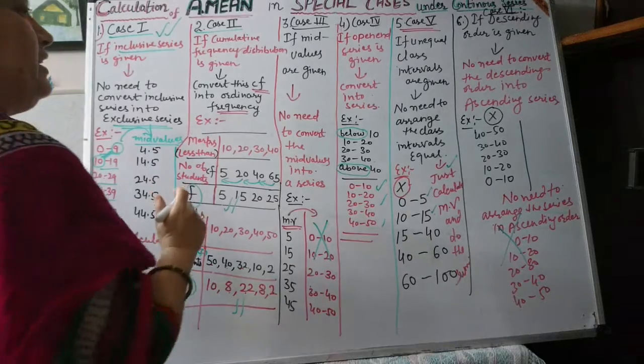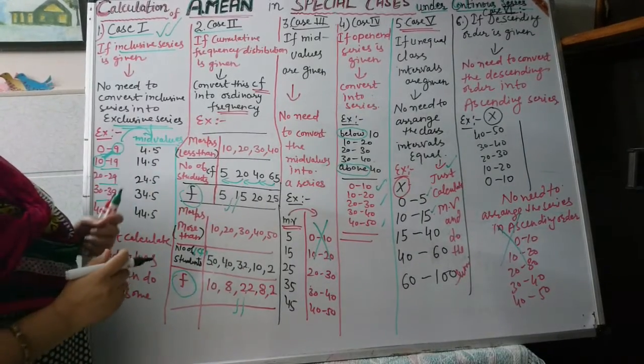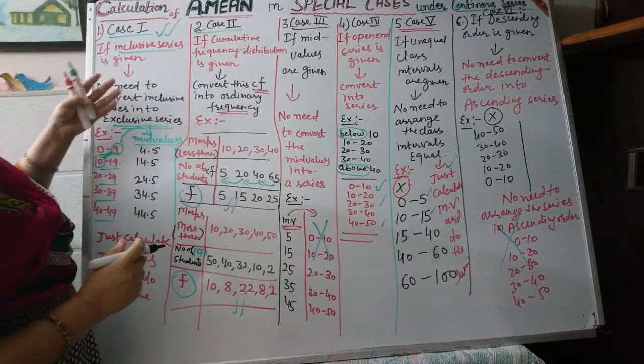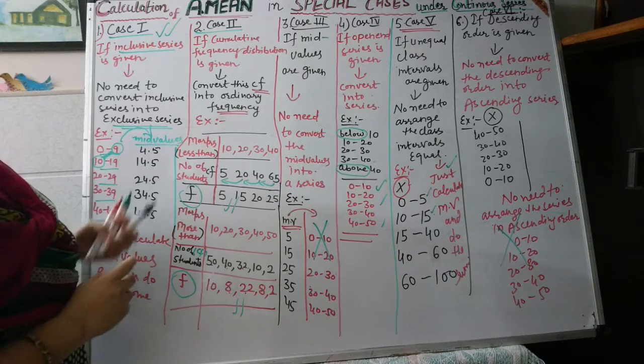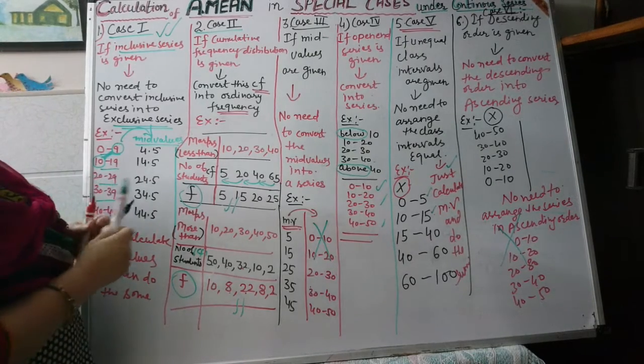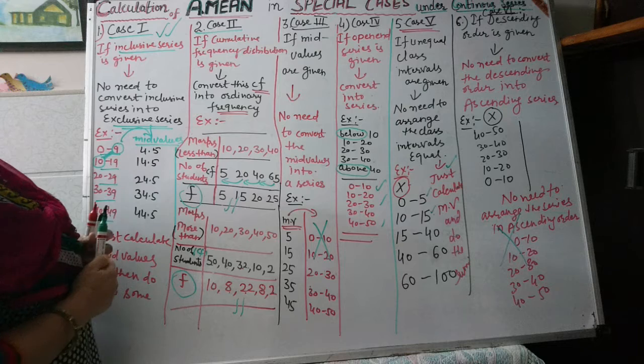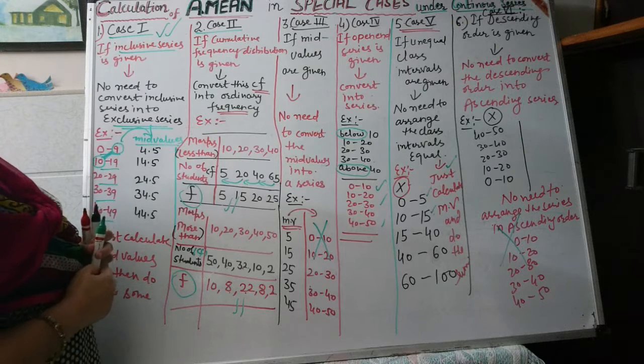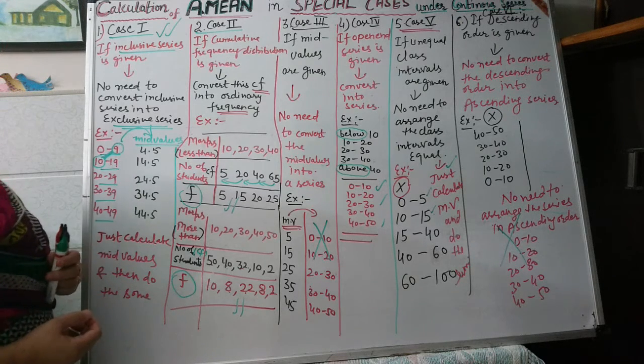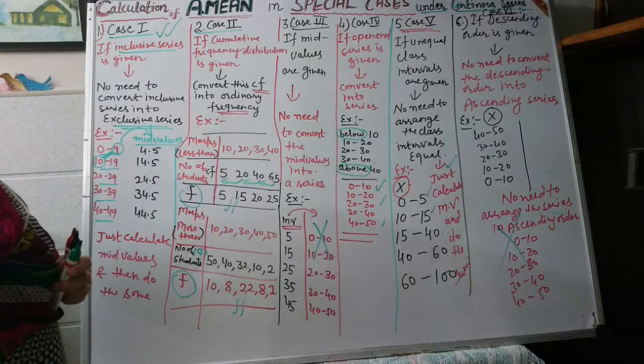We can make a little change in each case, and with the help of those changes we can easily calculate the arithmetic mean in a continuous series. So that's all regarding these special cases of arithmetic mean.